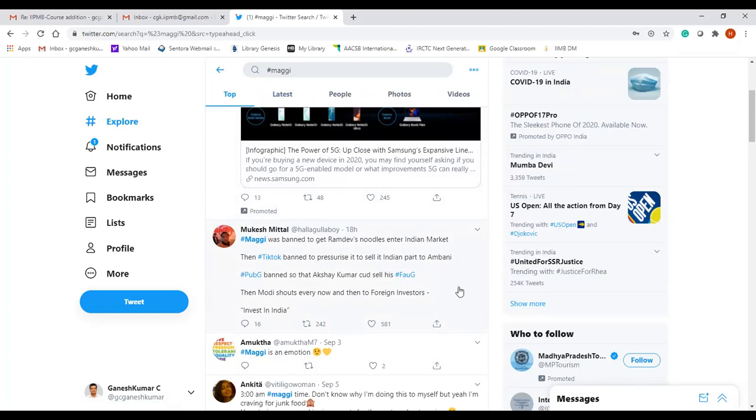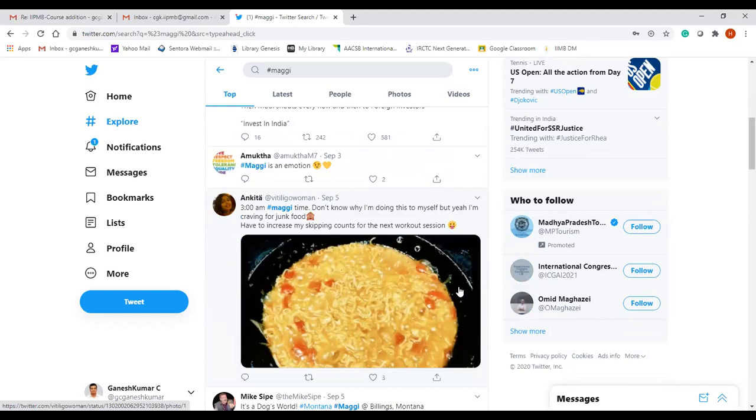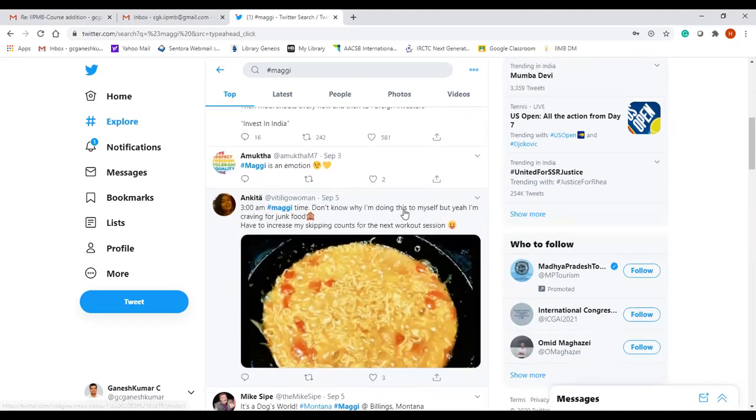Then another: Maggie time, don't know why I'm doing this to myself, but yeah, I am having junk food, it will increase my skipping count for the next workout. Is it a positive statement or negative statement? Neutral, sir. Positive statement, not too strong positive.